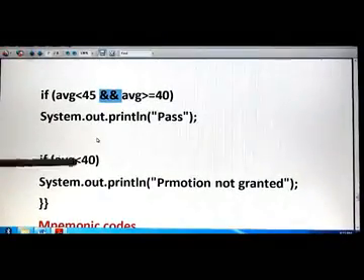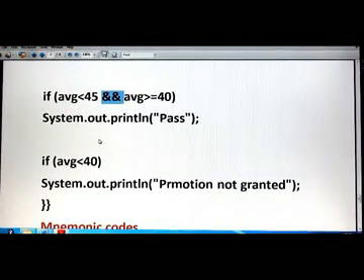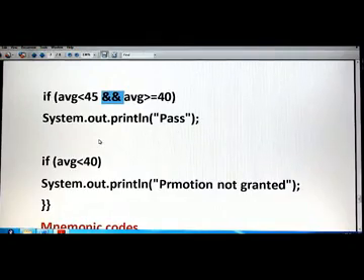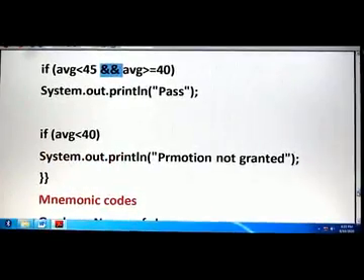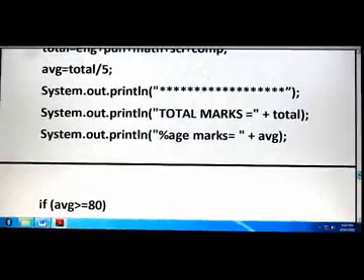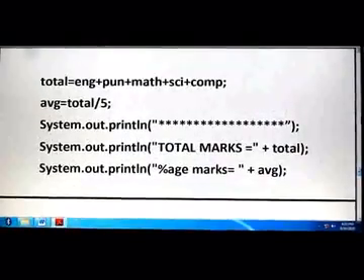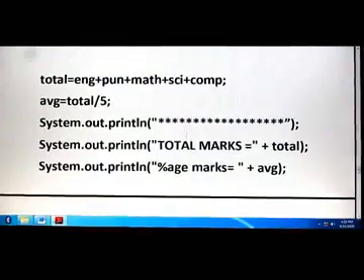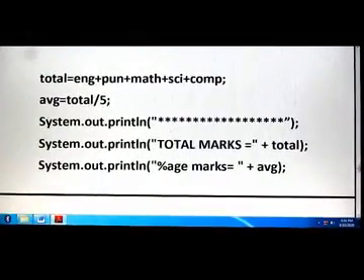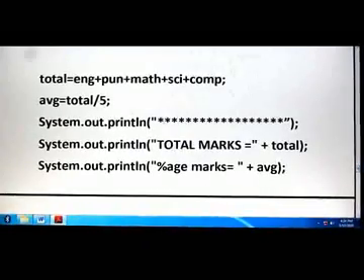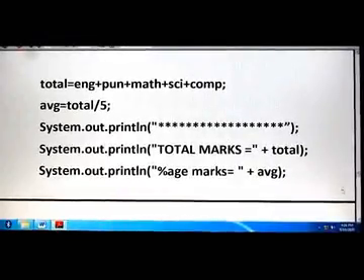Here I have given only one condition. Here I have given two conditions because it is the requirement of the program. After this, my program is over. Children, you may get confused that these statements are written after that, and here the output section is written first of all. I have done it like this because I want to display the distinction below this line.